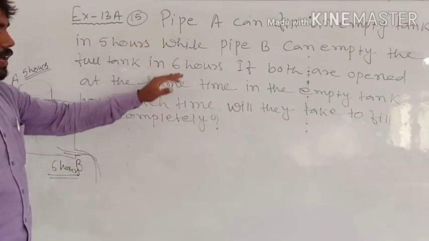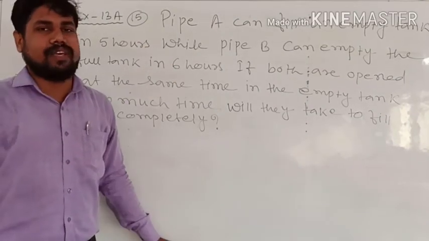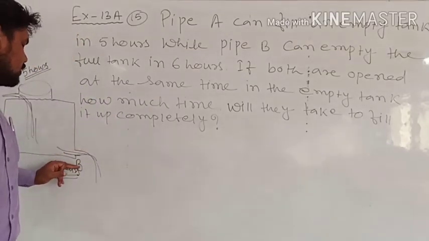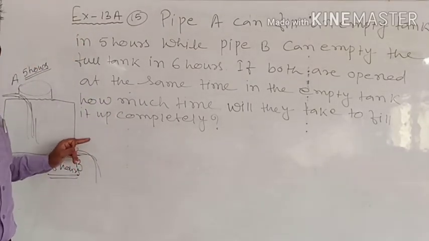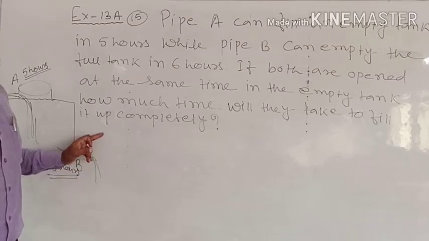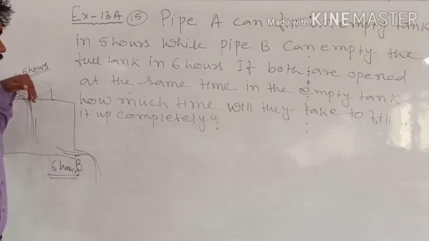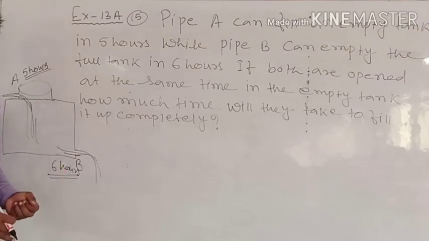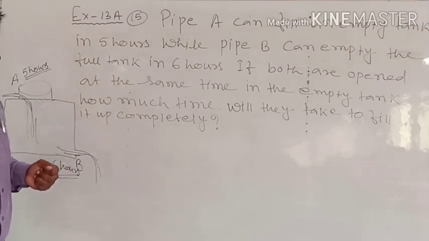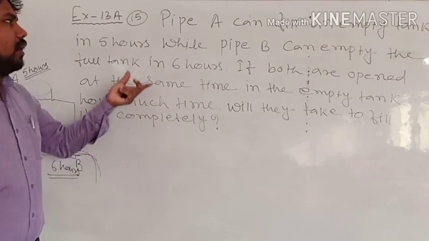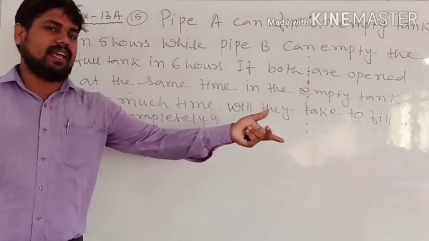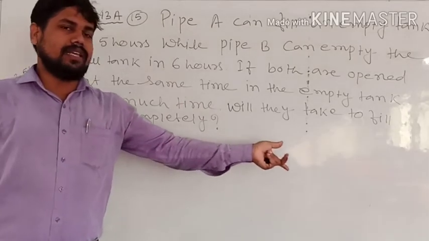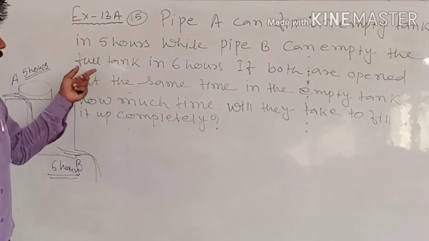So in the same way you will do as like the previous question only, just the difference is we have to instead of adding this of pipe 2 we have to subtract this, because जितना आ रहा है इसमें से इतना तो subtract होते जा रहा है. So I am not writing those all the words, so you can write that pipe A can fill an empty tank in 5 hours, pipe B can empty the tank in 6 hours.